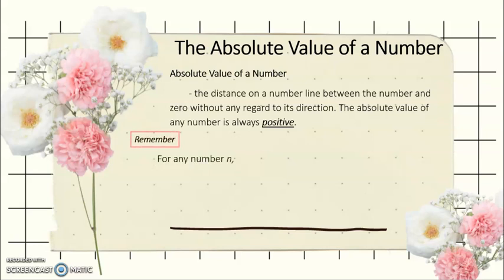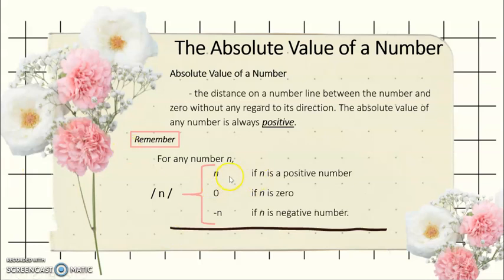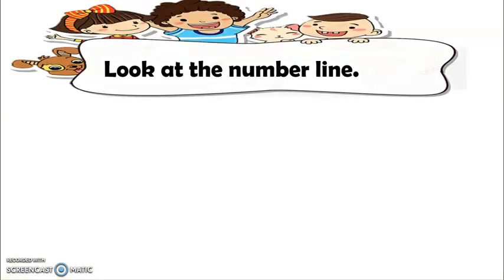Remember, for any number n, we have this symbol, read as absolute value of n. The absolute value of n is n if n is a positive number, 0 if n is 0, and negative n if n is a negative number. Okay, so let's look at the number line.